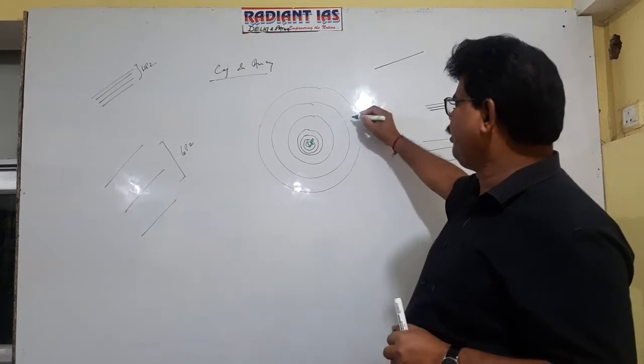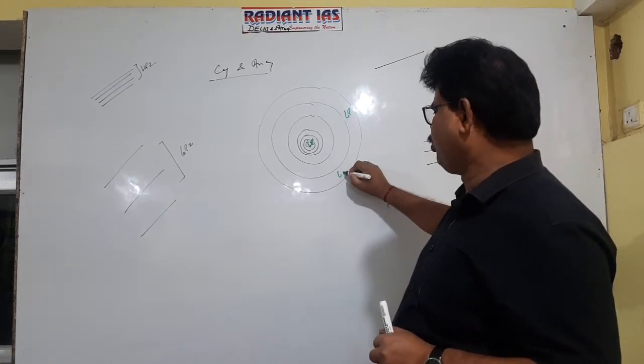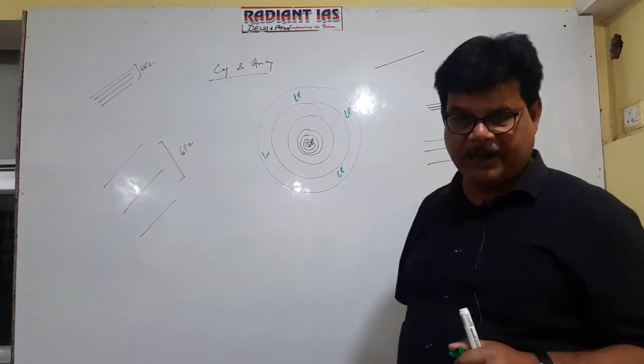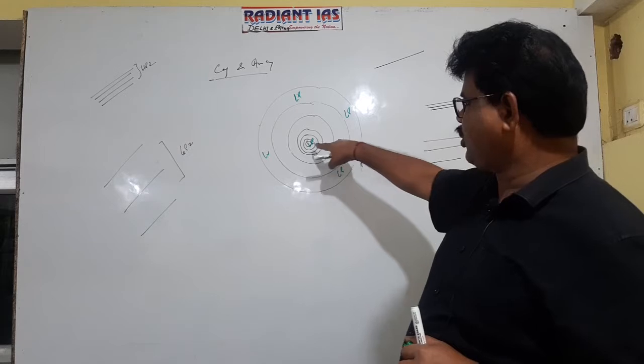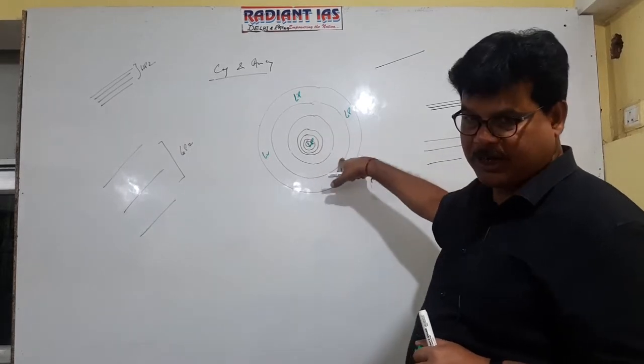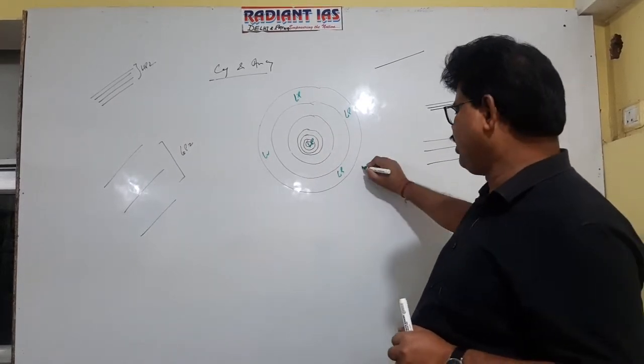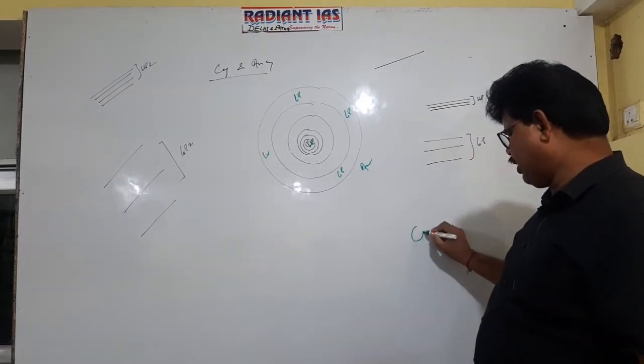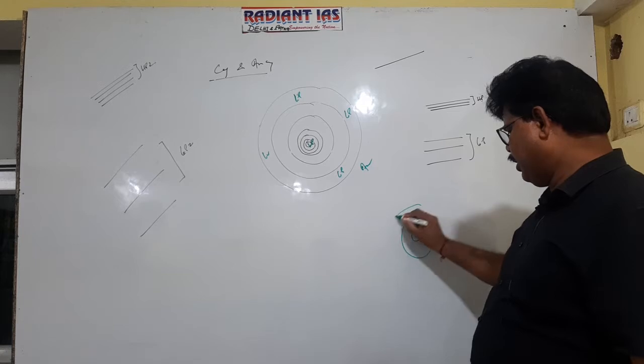It means they indicate low pressure area. This is low pressure and this is low pressure. So this is high pressure surrounded from all the side by the low pressure, it will be anticyclone.